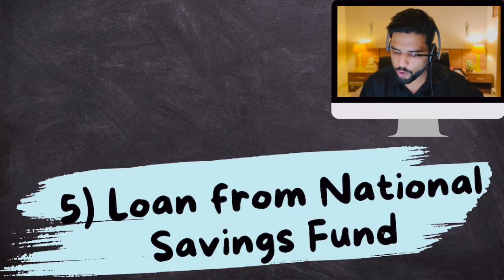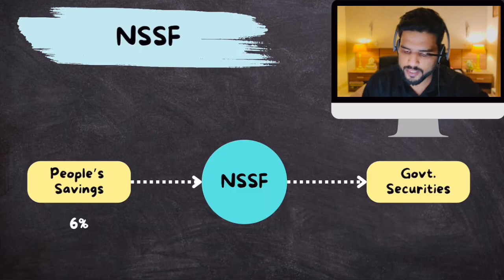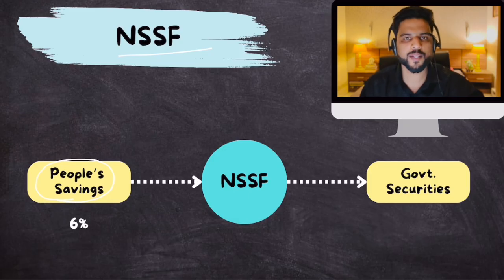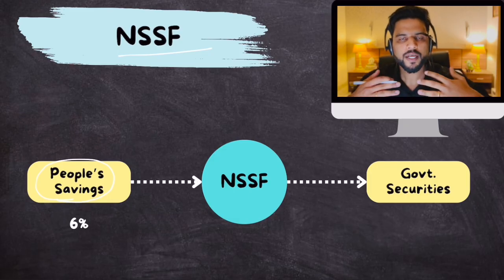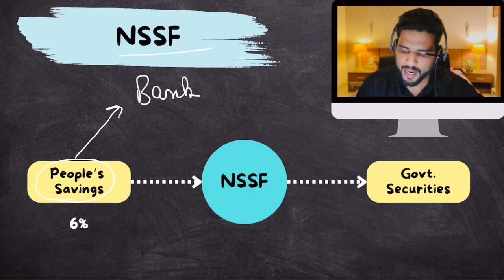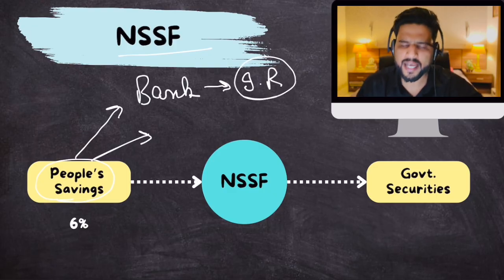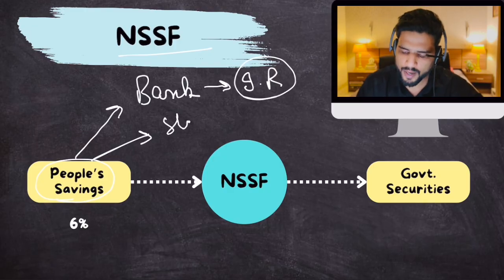Okay, so loan from National Small Savings Fund. You see, people have many savings. Now they have various options to park their savings. They can deposit their savings in a bank, and the bank might offer them some interest rate, but usually that interest rate is low. They can also decide to invest their savings in the stock market, share market, mutual funds, and whatnot.